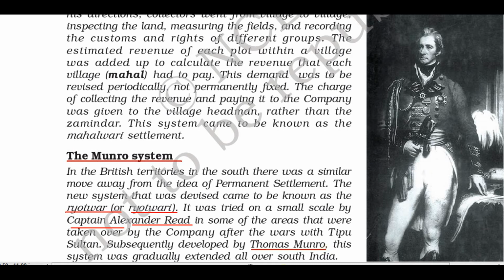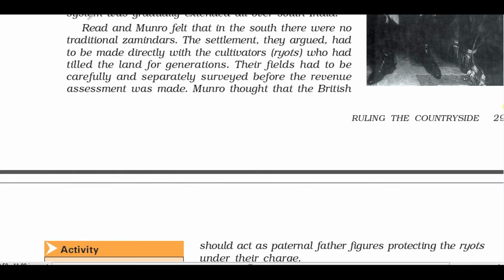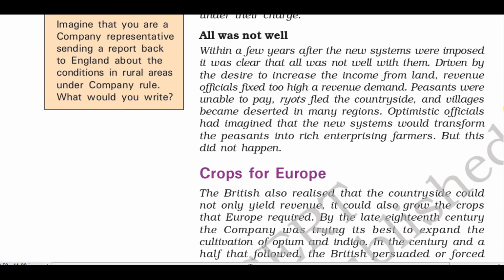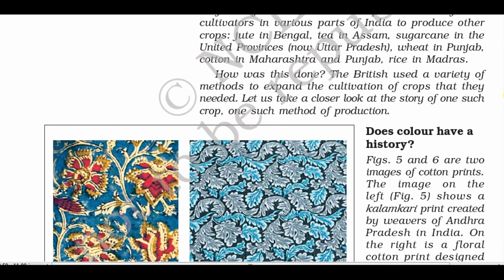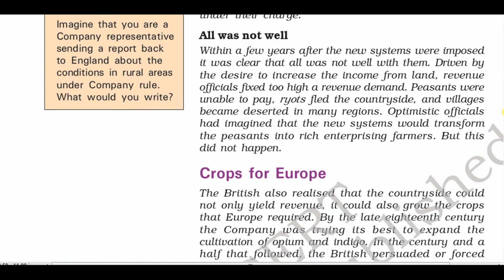So we are going to study about the system of taxation introduced by the British in the same chapter. Further, we are going to study the most important topic, that is how the British converted the Indian agriculture system from food based to a commercial agriculture system.